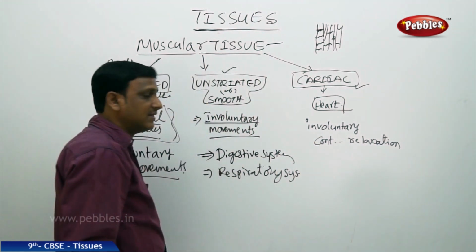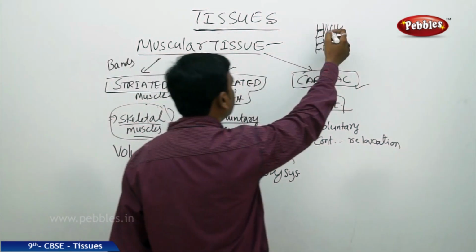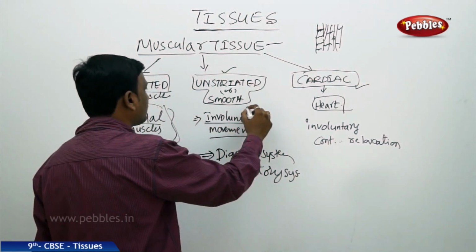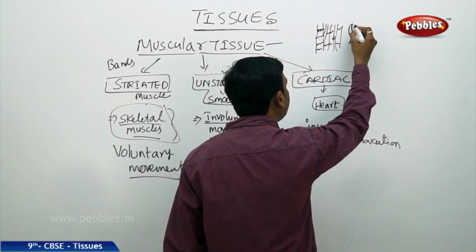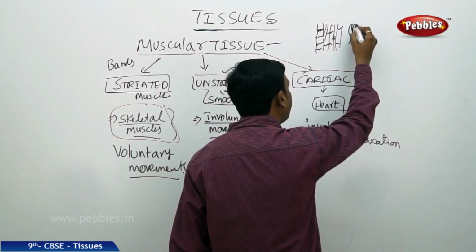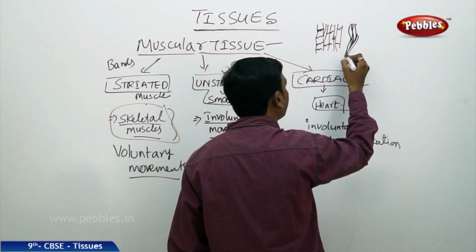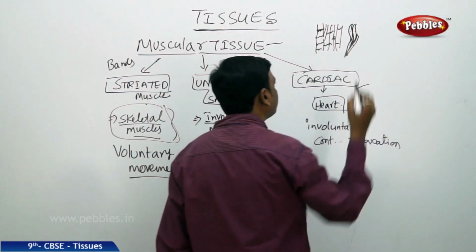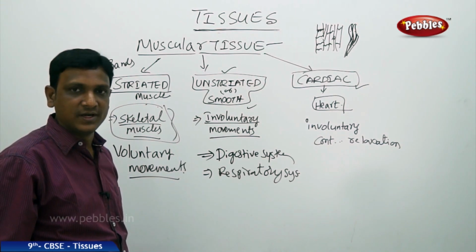The reason is they have structural dissimilarity. Here, if you see the structure of striated muscle, it has bands. If you see the structure of smooth muscle, it has long, spindle-shaped smooth cells. They don't have any bands. This kind of smooth cells, with the nucleus at the center. That is the smooth muscle, no bands, involuntary movements.